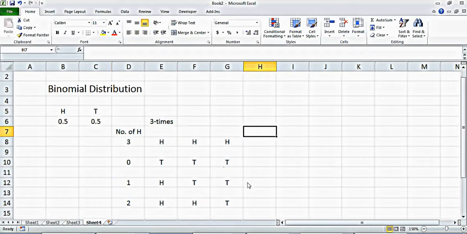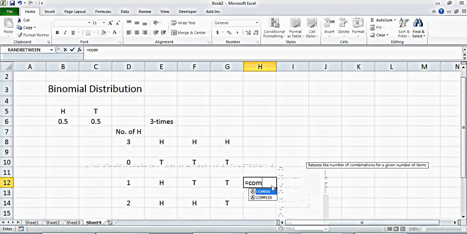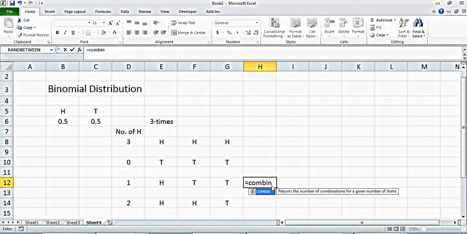You can do this combination, but as you might know about combinations, we can get one head in 3 different ways. We can get head, tail, tail, or tail, head, tail, or tail, tail, head. How do you define that? You use combin, and you choose the number. These are 3 flips, so 3, and then how many do I have to choose?